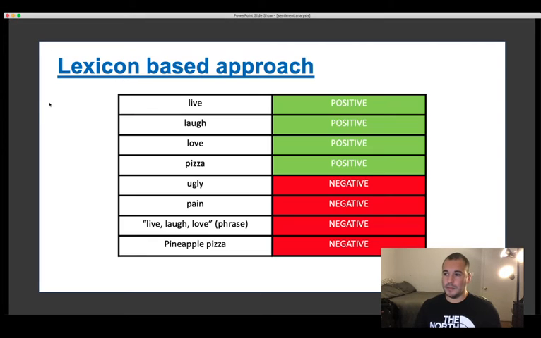In a lexicon-based approach, we have a dictionary of words and their corresponding polarities. If you want to expand this dictionary, you can take a word and its polarity and expand it to its synonyms, and the opposite polarity for its antonyms. You then apply this dictionary to a body of text where you look up the sentiment of each word, then you sum all those sentiments up, and you get the sentiment of the text. So if there are more positive words, then the text is said to be positive.